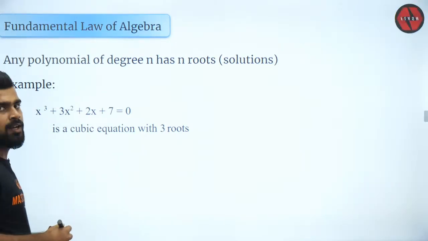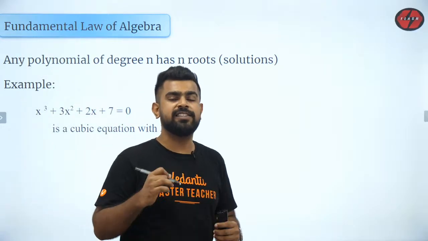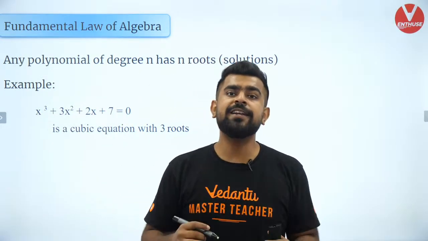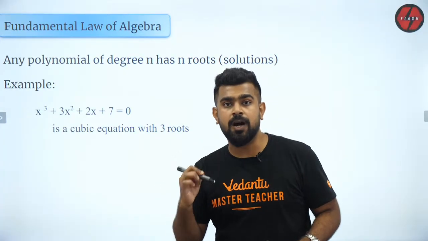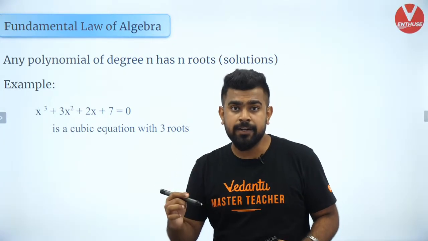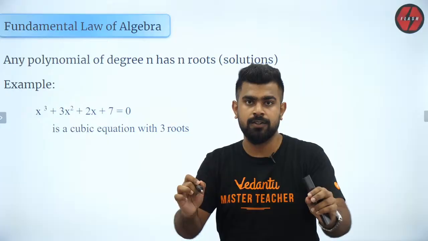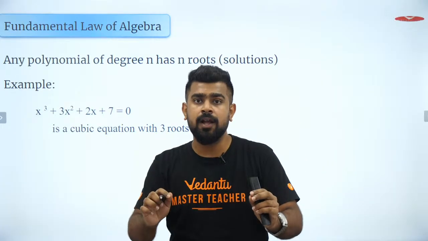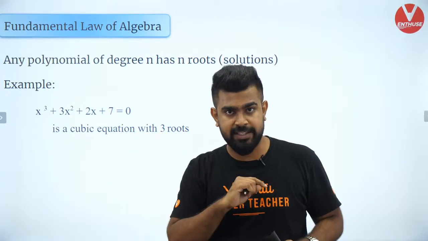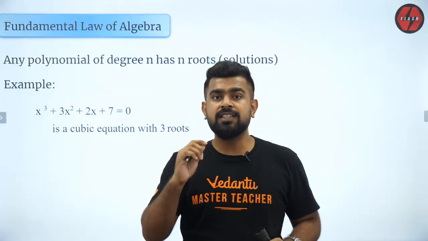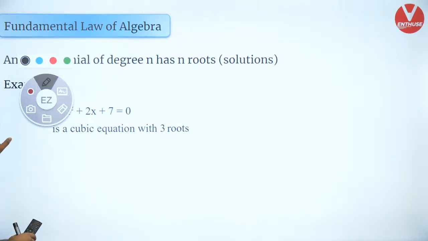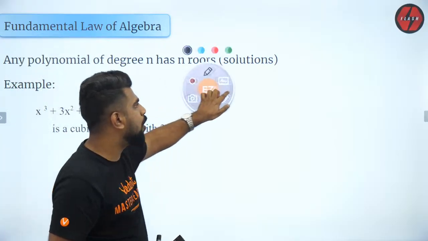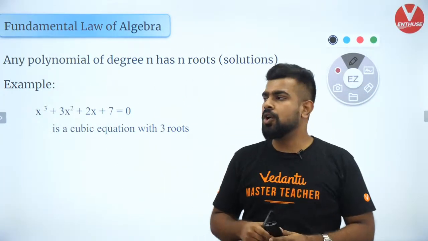So now, what is the fundamental law of algebra? The fundamental law of algebra states that whenever you have a polynomial of degree n, it will have n roots. Everybody knows this, but I will tell you where you guys make mistakes. Because this is a very subtle point, but something very crucial happens over here. I will tell you what that means.